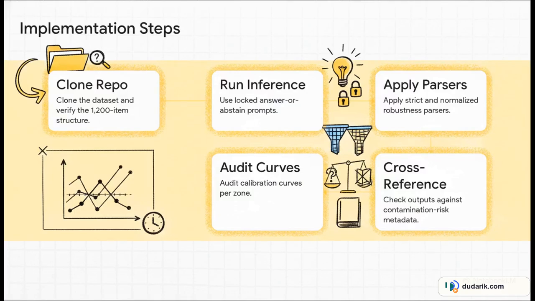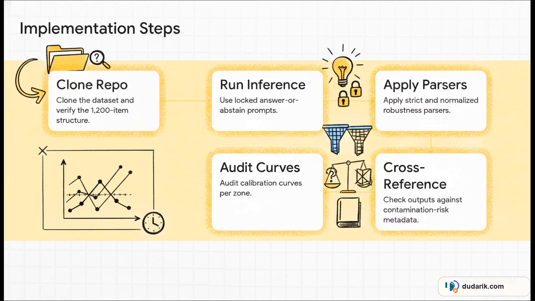Let's see how this builds into a practical workflow for your engineering team. Here is the exact 5-step implementation protocol you should integrate into your pre-deployment pipelines. First, clone the open-source 1200-item Know2Guess repo. Second, run your inference using those locked answer or abstain prompts to enforce structured output. Third, apply both the strict and normalized parsers so you don't accidentally miss any semantic matches.